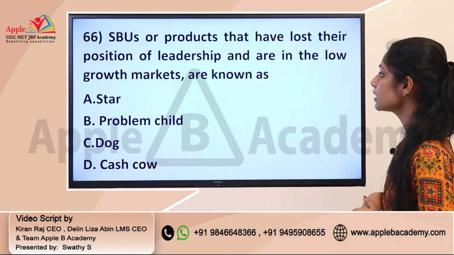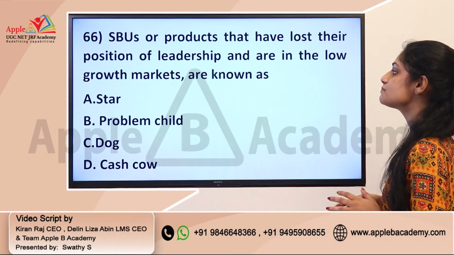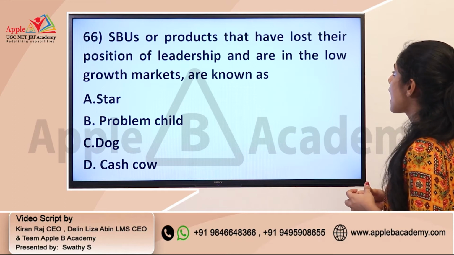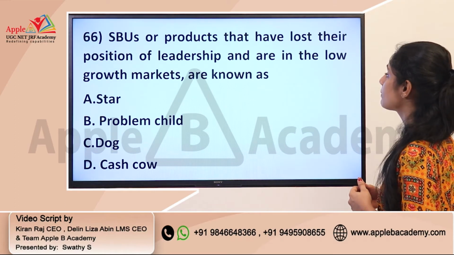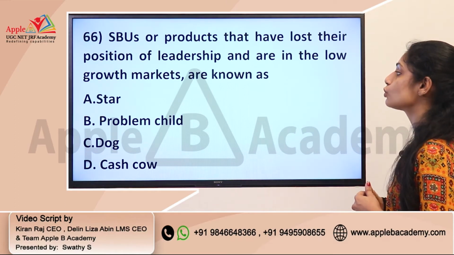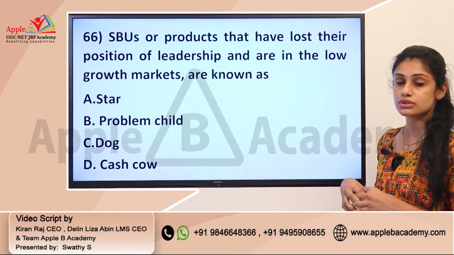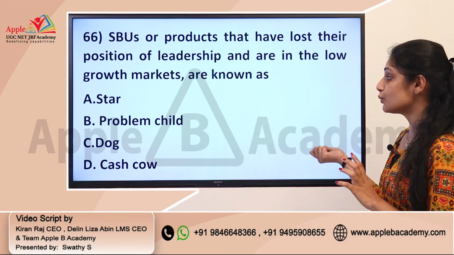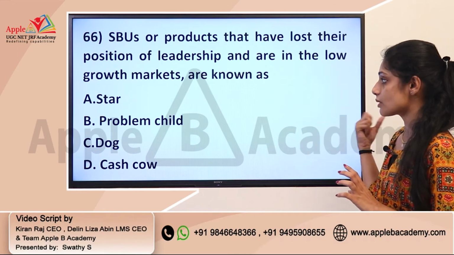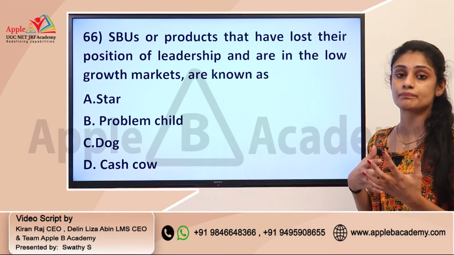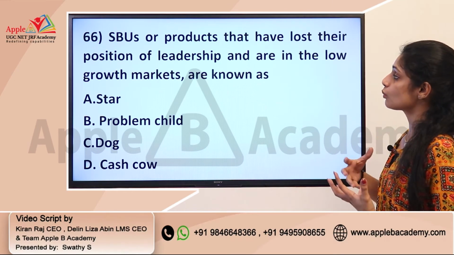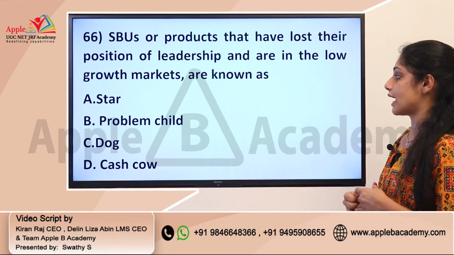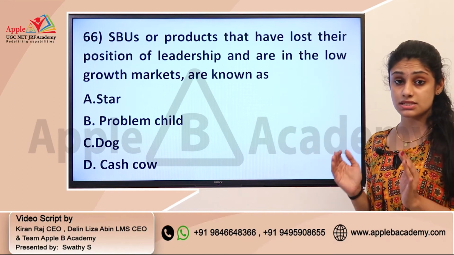Question number 66, SBU or products that have lost their position of leadership and are in the low growth market are known as. This is specifically from the marketing area, and it is about strategic business units. By reading this question, you should be able to identify which model it comes from, and this is from the BCG matrix.